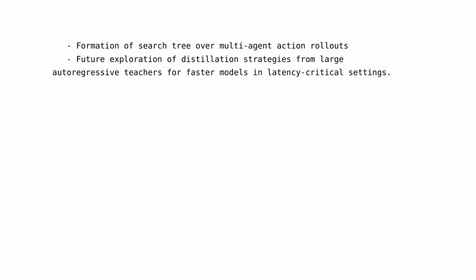The proposed method has several improvements and innovations over previous approaches. Firstly, it establishes new state-of-the-art performance on the WOMD Interactive Prediction Challenge. Secondly, it allows a search tree to be formed over the multi-agent action rollouts, which is a novel application of this method.